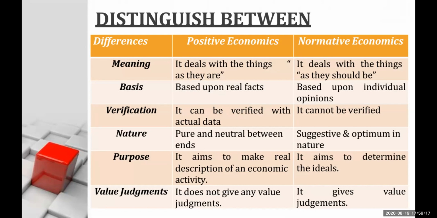Next, positive economics can be verified with actual data, whereas normative economics you cannot verify with actual data. When I say that there is poverty, that is fact. But if I give the suggestion that these are the 10 or 100 measures to remove poverty, then it cannot be completely verified. There might be a possibility that they are true, but we need to verify those data, which is quite difficult.